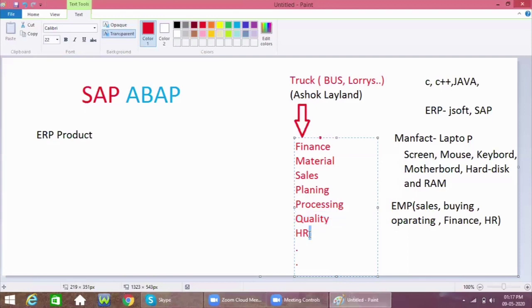The HR team is nothing but the human resource team. In any organization, not only product based, employees are working, and the HR team needs to maintain their employee details.